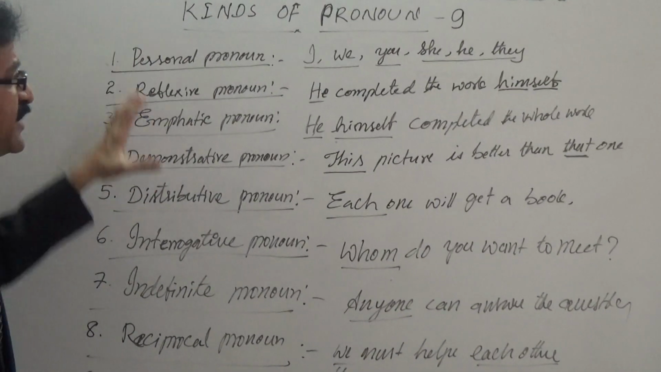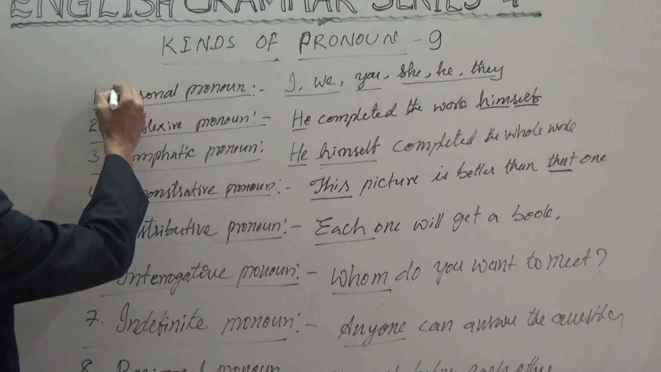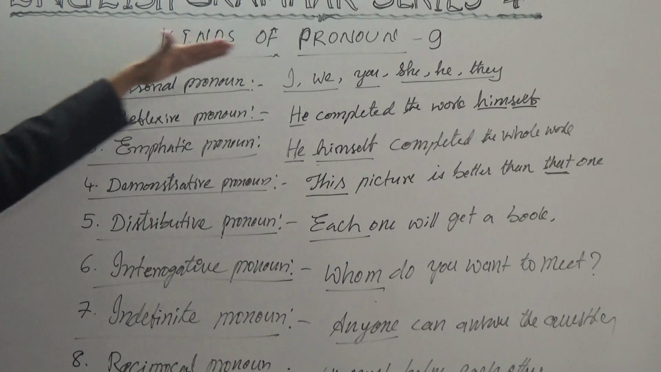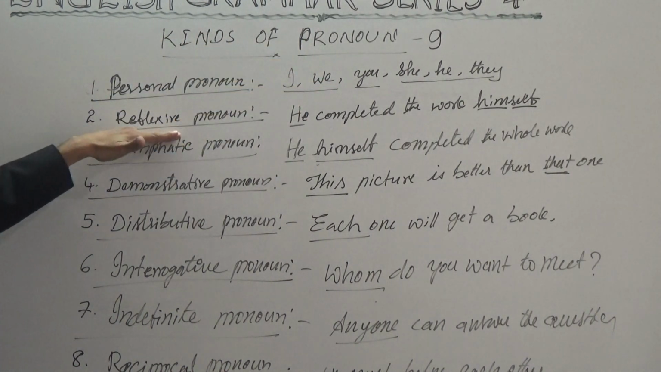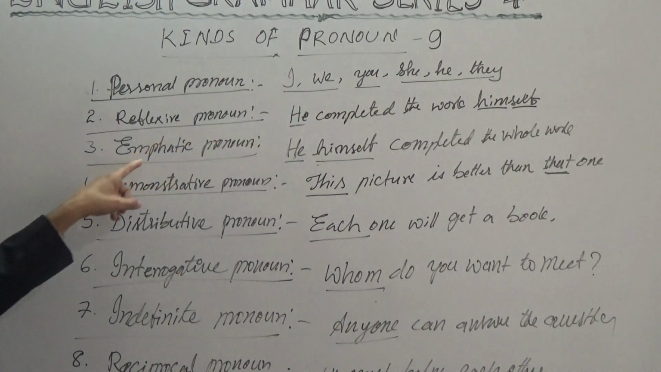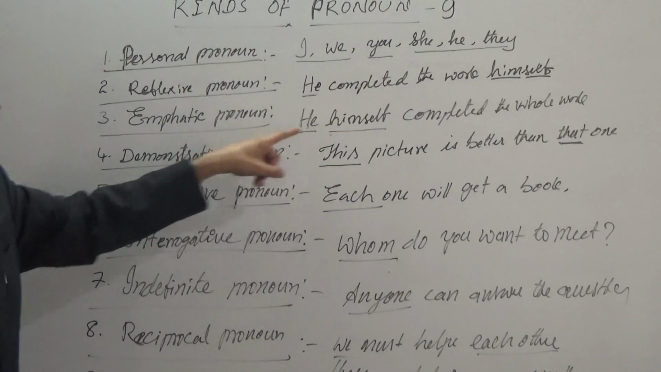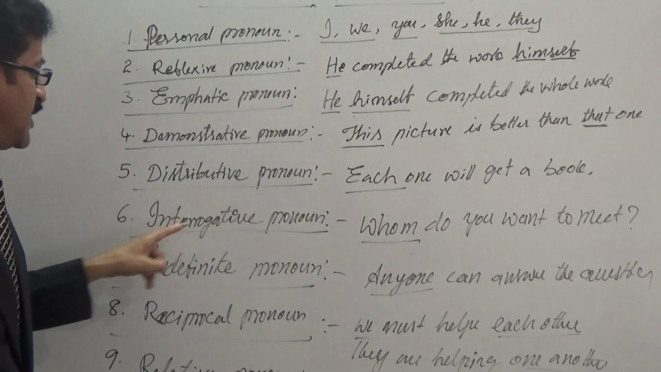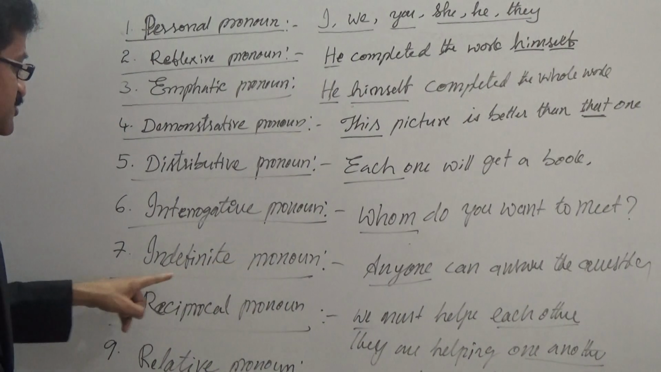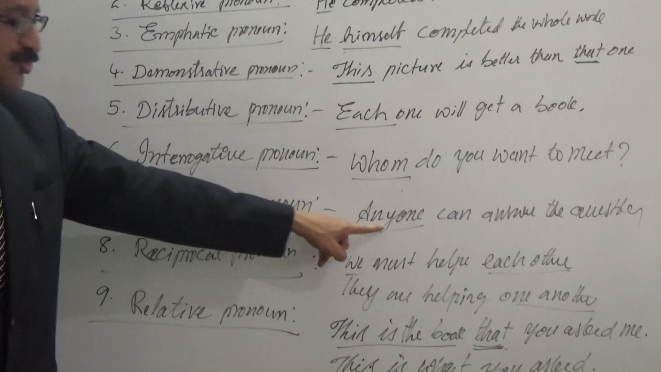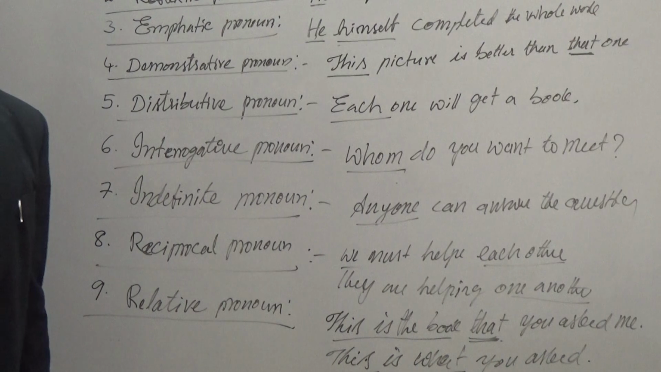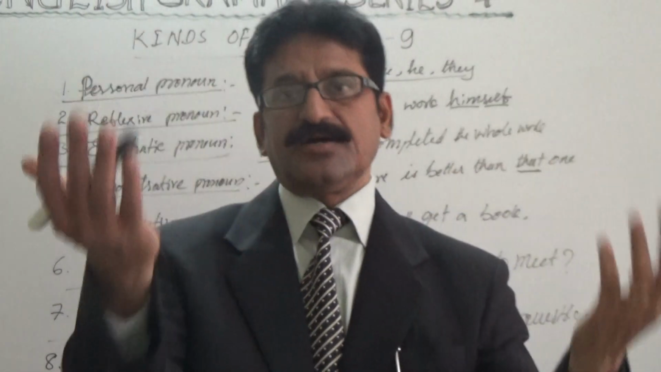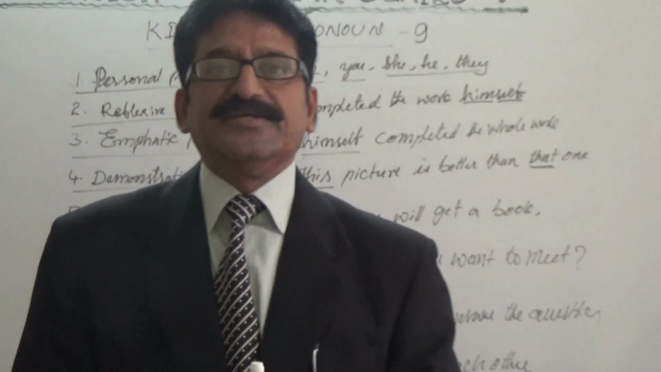See, these are the 9 kinds of pronouns which we have. Starts with the personal pronoun, isn't it? Personal refers to the persons, and reflexive which reflects, and emphatic which emphasizes, and demonstrative which demonstrates, distributive which distributes, and interrogative which is to question, indefinite which is not definite or sure, and reciprocal which is expressing mutual relationship, and relative which relates the subject and the object. These are the 9 kinds of pronouns.